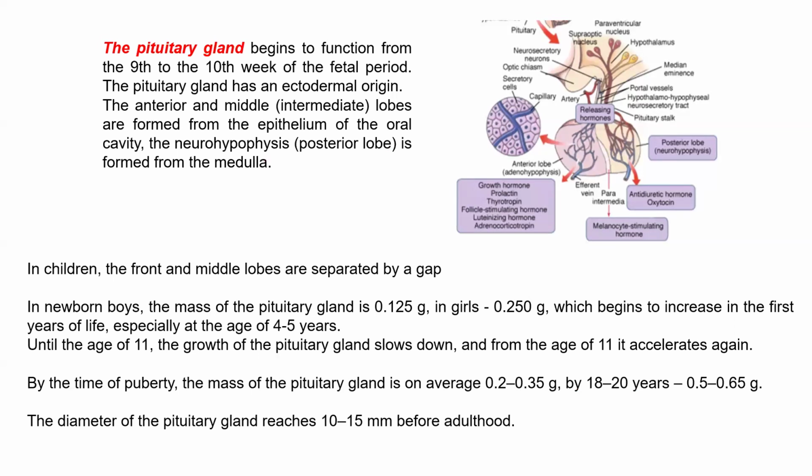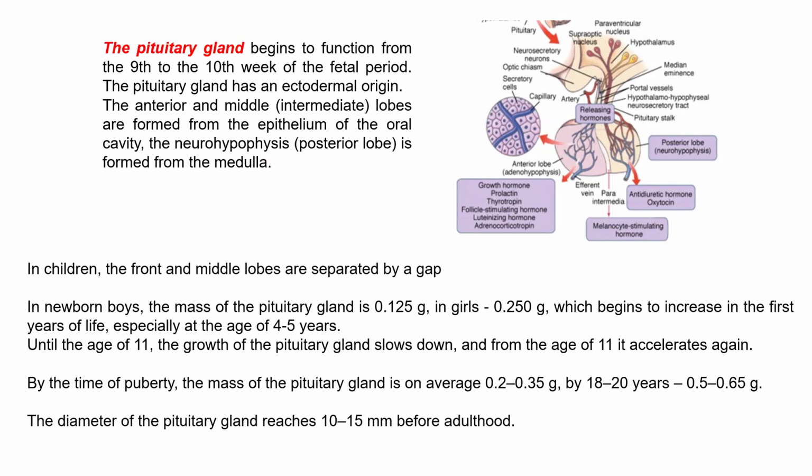In newborn boys, the mass of the pituitary gland is 0.125 gram. In girls, 0.250 gram, so 2 times bigger, and it begins to increase in the first year of life and especially at the age of 4-5 years. Until the age of 11 years, the growth of the pituitary gland slows down, and from 11 it accelerates again.